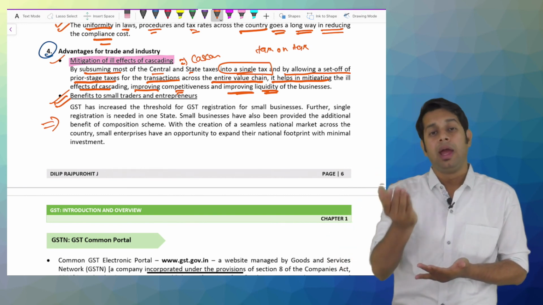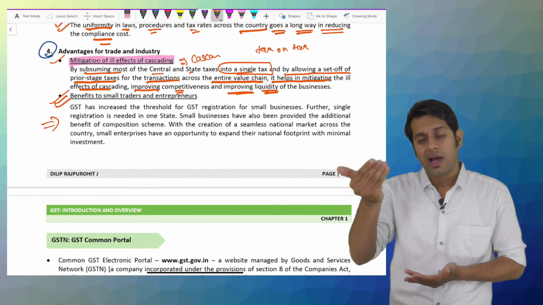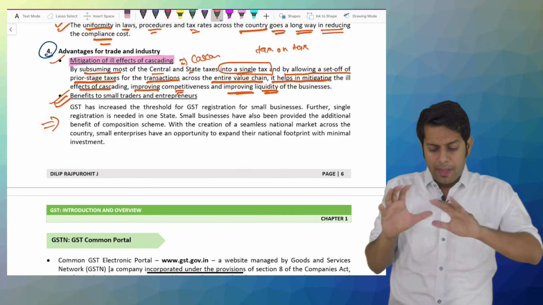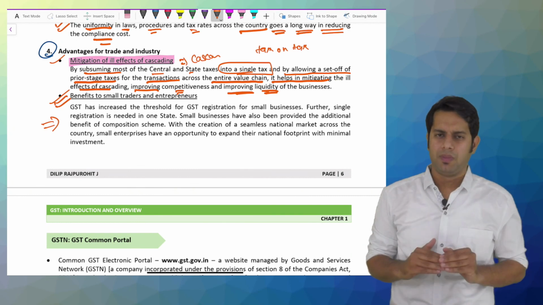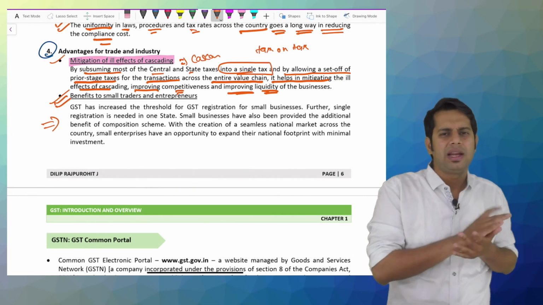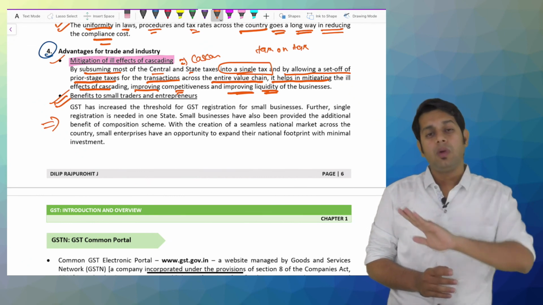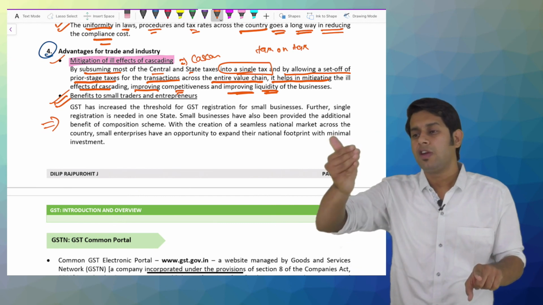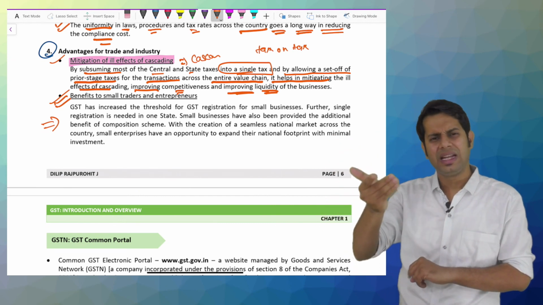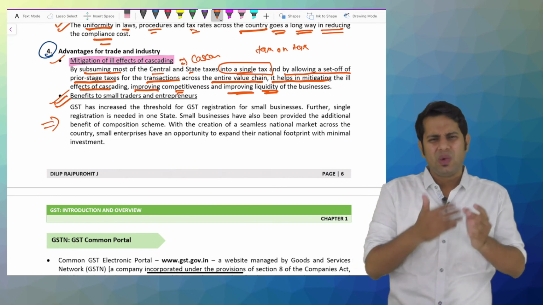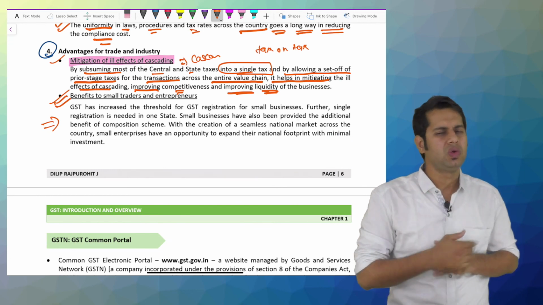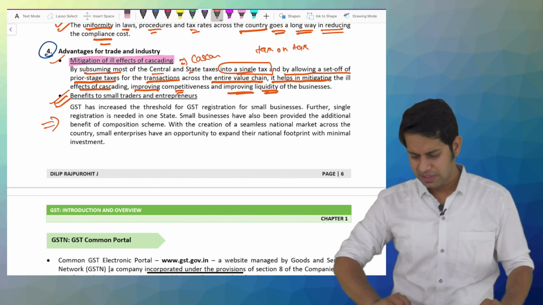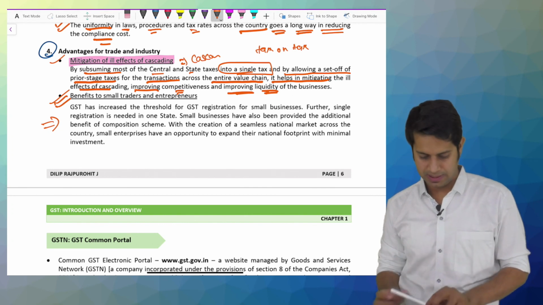You should take a registration. In that also, you should take a registration if you are making supplies within the states. Up to 40 lakhs limit is there. So small traders who are there, they are more beneficial. They don't have to unnecessarily get registered and follow the law. And there are further more benefits under GST. Even though you are registered, up to 1.5 crores you can get registered as a composition dealer, and you can take different advantage wherein you need not file return every month or every quarter, etc. There are some benefits which we'll see individually when we discuss those chapters.